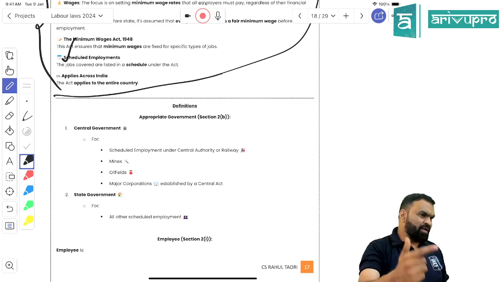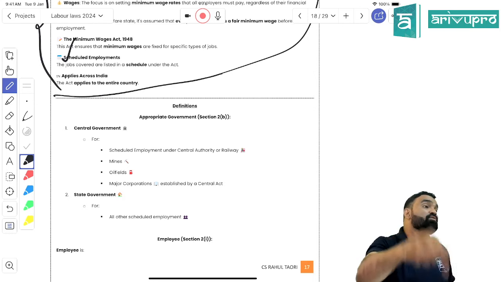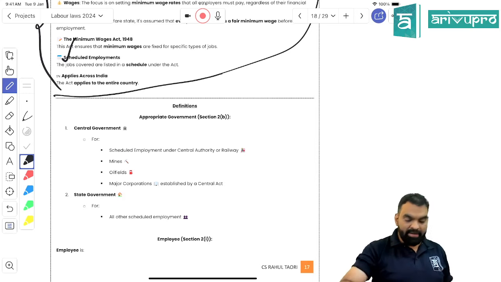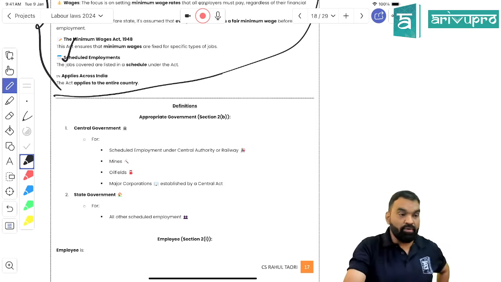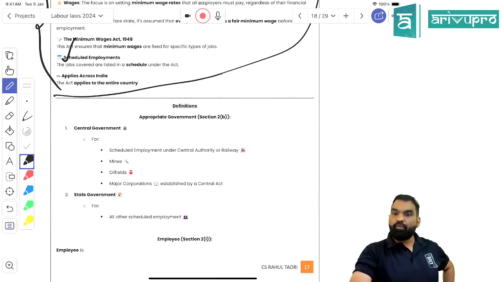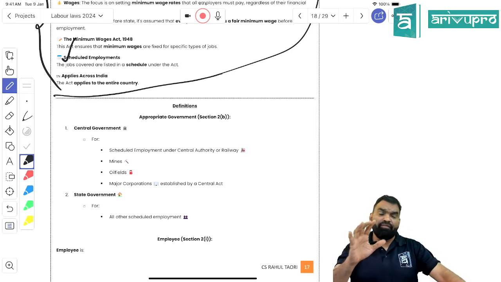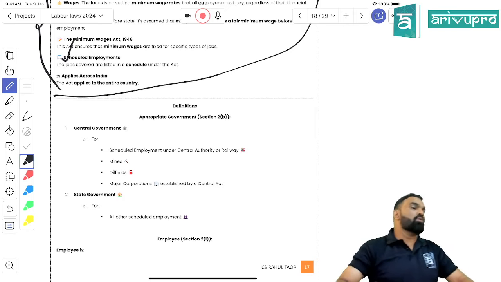Will they have any kind of rule in this matter? The answer would be yes, because the implementing agency would be the local government, the state government, right? In the same way, if you want to become an expert in the Minimum Wages Act, what you have to do, along with reading the Minimum Wages Act 1948, is refer to the state rules, right? You have to figure out the state rules.